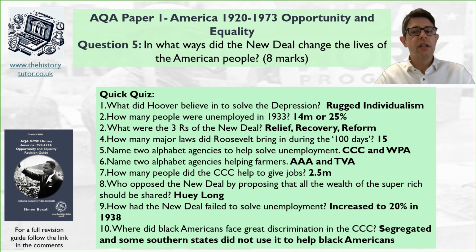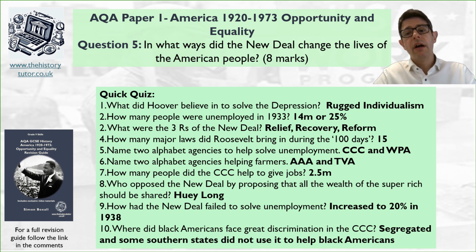So they believed that through people's hard work and private enterprise, the economy would just boom again, and it was inevitable, and prosperity was around the corner. However, that idea failed. The problems were too big, and reform was needed. So that meant, question number 2, there were 14 million people, 25% of the population, unemployed by 1933. So Roosevelt suggested the 3 R's with his New Deal.